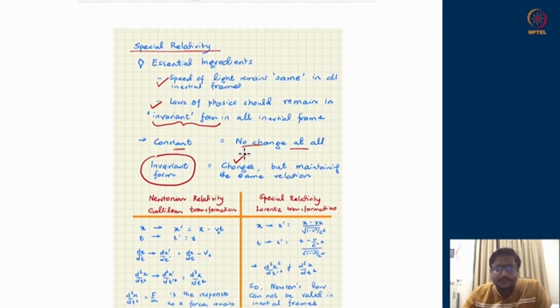So in that invariant form, we are saying that the structures of the equation should remain the same, not their values. I'm not demanding that if F is equal to ma, F should remain the same and a should remain the same. Rather, we are demanding that F should always be equal to ma, whatever values you find in the different inertial frames. Okay, so these are the two core concepts with which most of the discussions of special relativity relevant for our course of quantum theory can be dealt with.